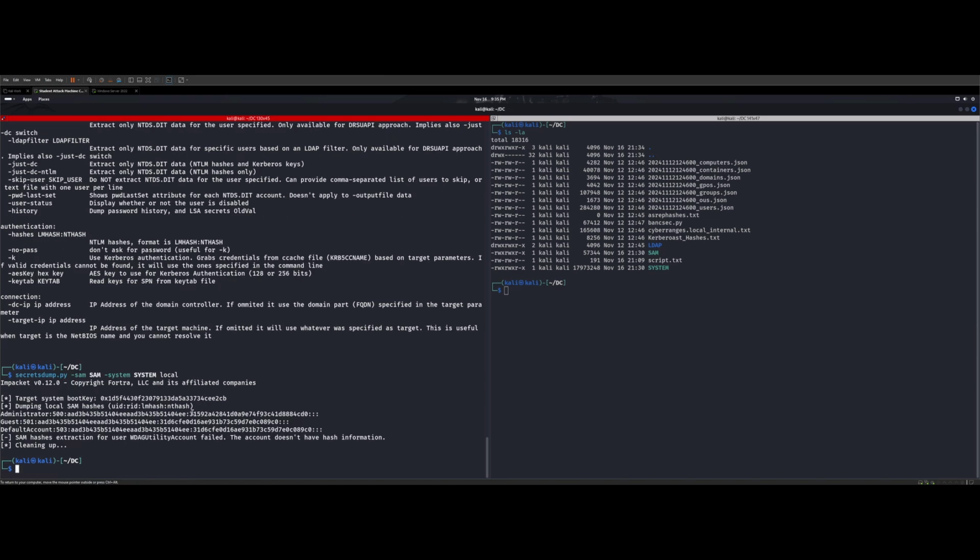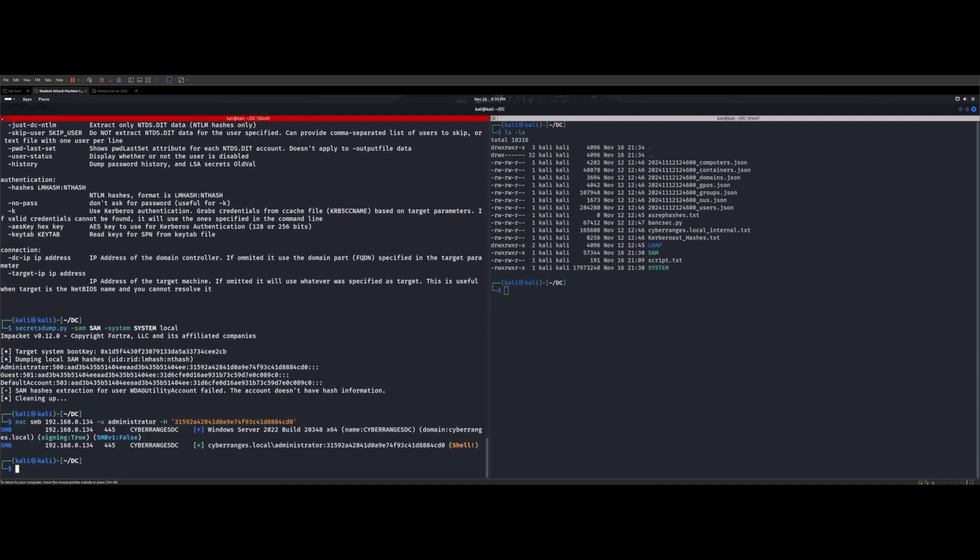So now what we should technically be able to do is pass the hash, right? So we should be able to do an exe, SMB, boom. There's pass the hash right there. Go ahead and get rid of that local auth because of how I have this set up. All right, and we can see that we have a shell as an exec on this machine, logging in as a domain user.